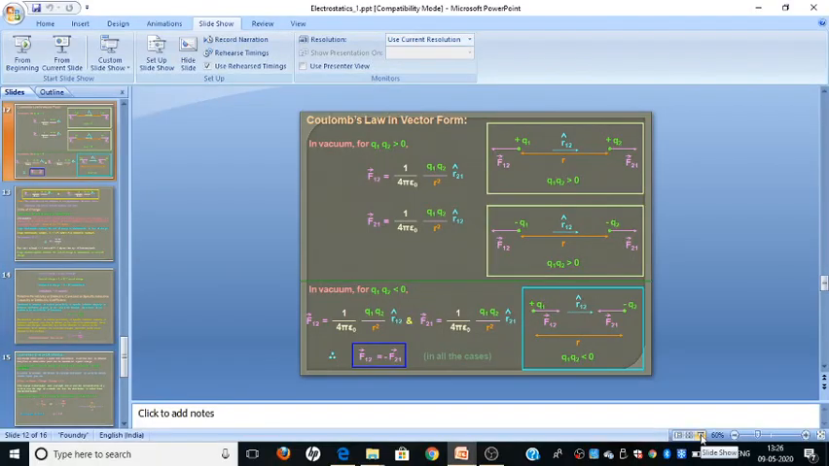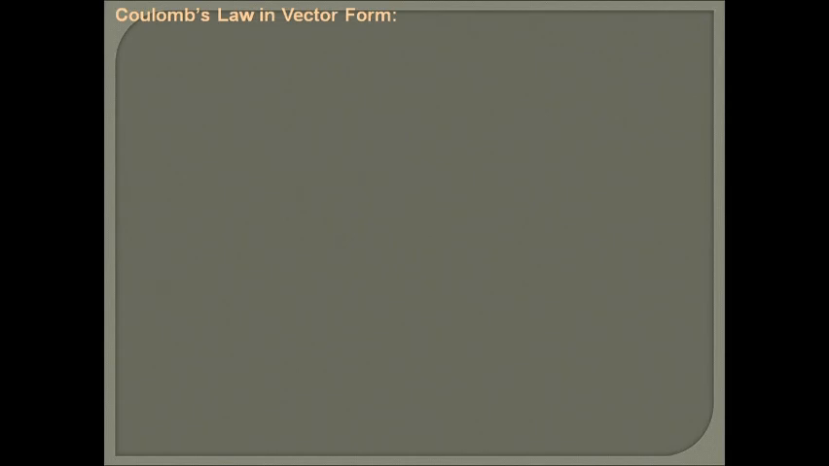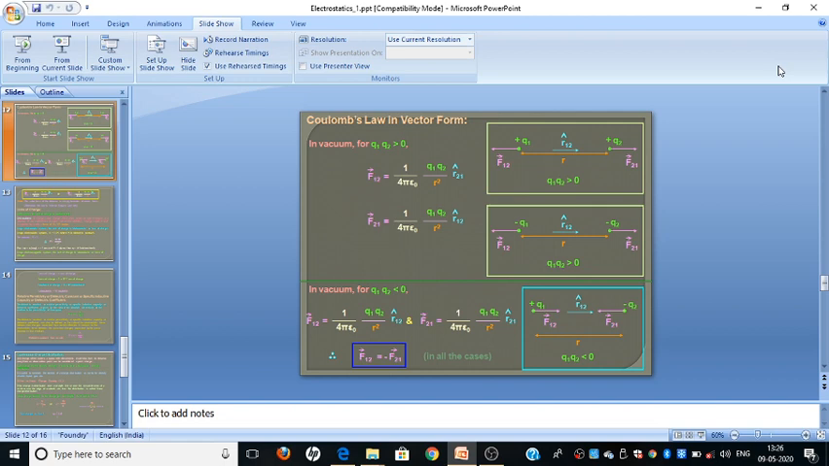continuous charge distribution. So this is the end of today's slide. Today we discussed the different topics related to the first chapter of electrostatics, that is Coulomb's law, especially what is electric charge, Coulomb's law in magnitude form, then Coulomb's law in vector form.